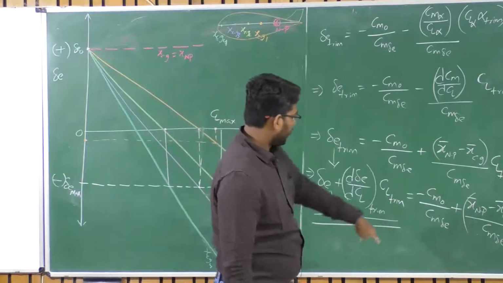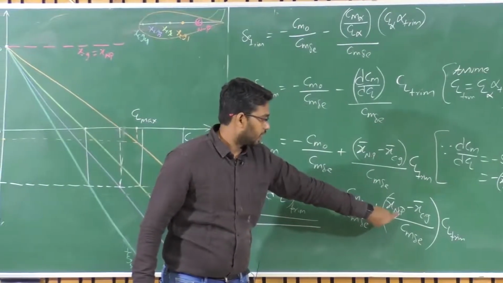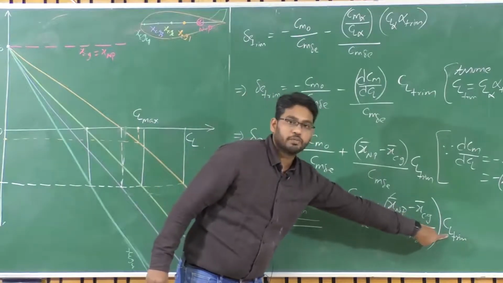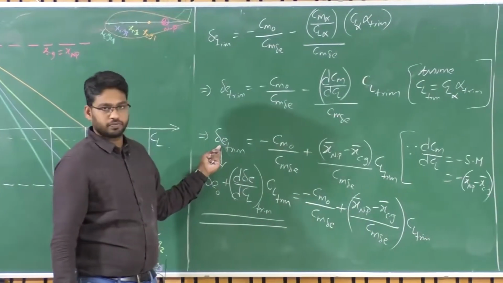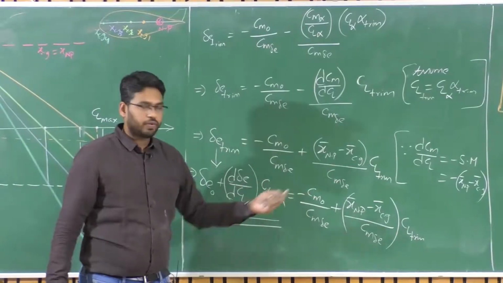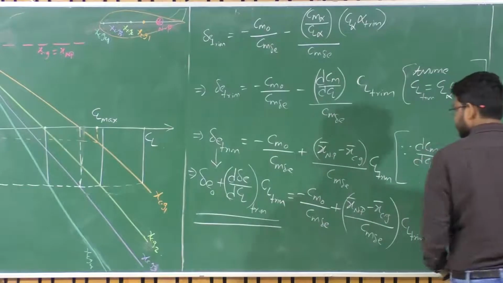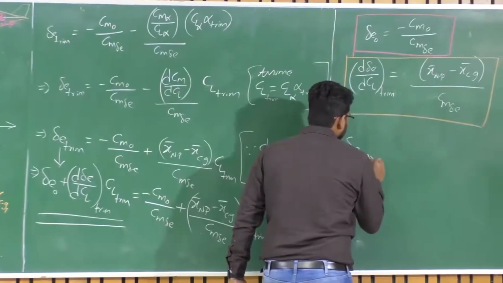So by substituting that in this particular equation, right, so what is this, XNP minus XCG most forward, this becomes, CL trim becomes CL maximum, right. So delta E becomes delta E maximum. Okay. By substituting those parameters in this equation, we will be able to find out what is the most forward CG location. Okay. How can I do that? So I have delta E max.